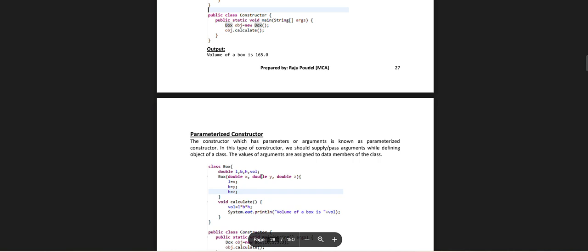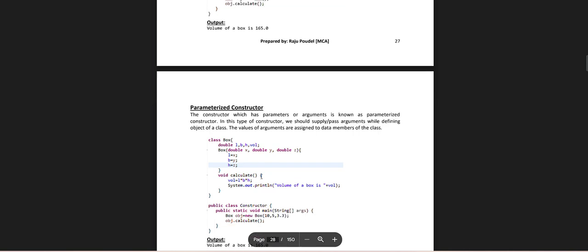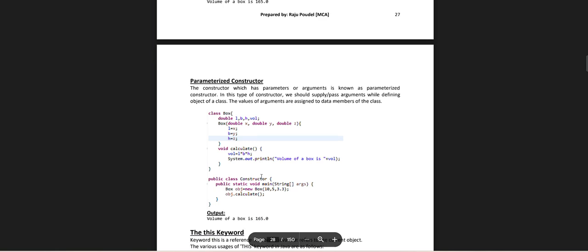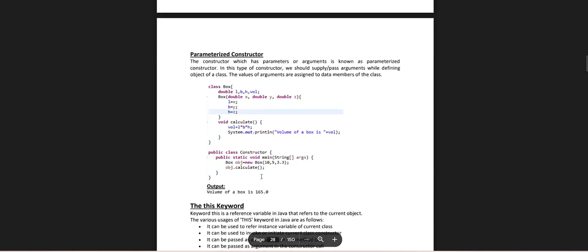Parameterized constructor: class Box { Box(double x, double y, double z) { l = x; b = y; s = z; } void calculate volume: l * b * s; System.out.println } public class Constructors { public static void main; object; volume of the box 165.